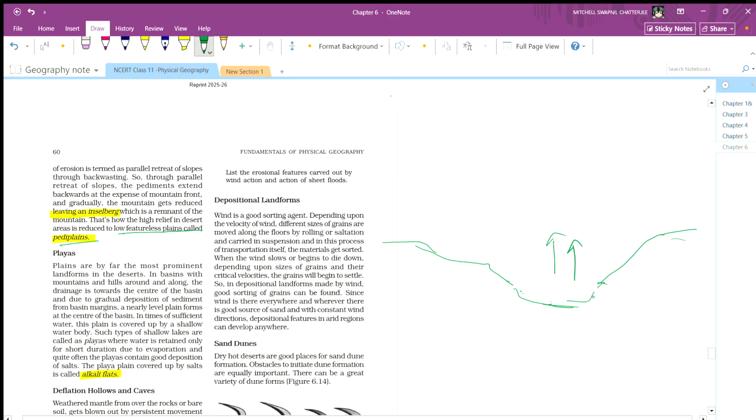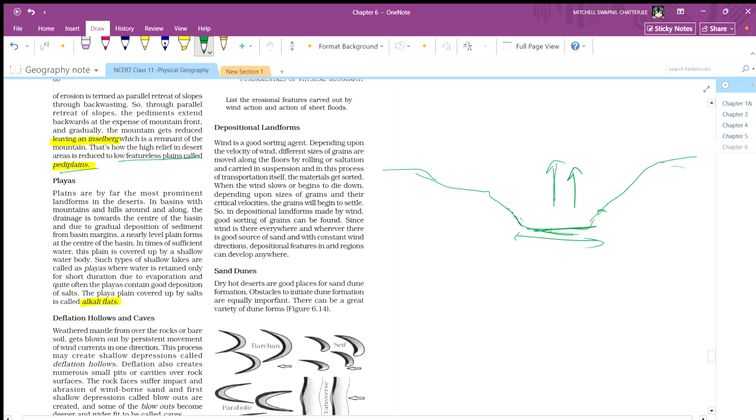So basically it is a plain, but due to mountains or the valley around it, the water doesn't get anywhere, and it gets dried up by heat, and the salt which is left behind remains. This plain which has the salt is called an alkali flat.